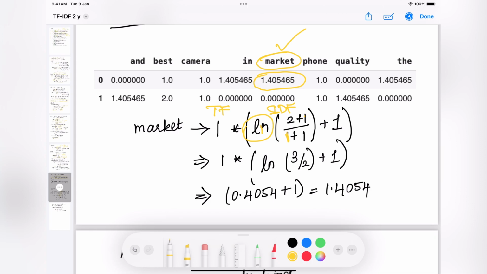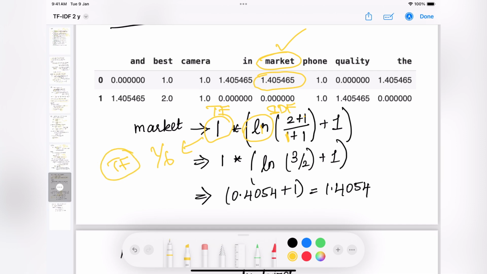But you may ask, okay, I understood the IDF, but why are we having 1 in the TF place? It should be 1 by 6, right? Because that's what we calculated in the previous step. So it should be 1 by 6. Why are we showing 1 here? The answer to that question is, again, this is some modification which scikit-learn has done. To calculate the TF, scikit-learn is not using the actual formula.